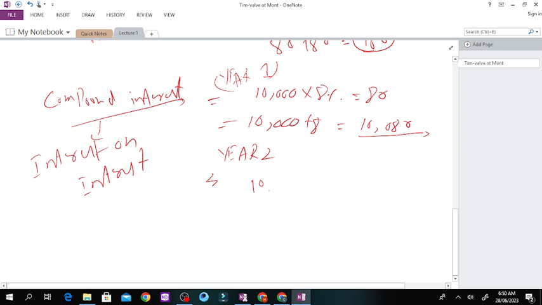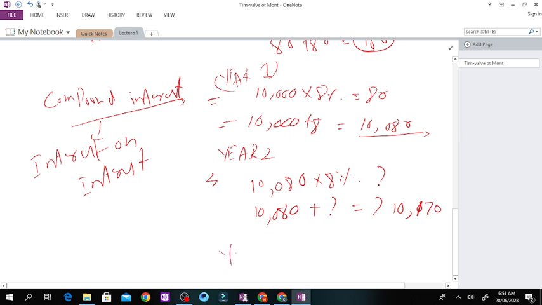So 10,080 multiplied by 8%. Let me calculate how much amount we will get. You need to calculate that, and then plus that particular amount, we have a specific amount. Let's say we have, for example, 170.